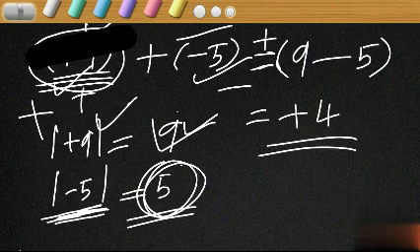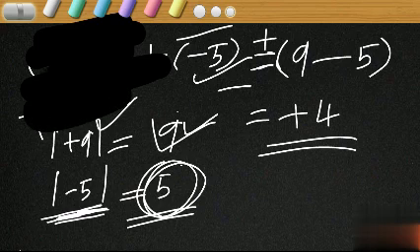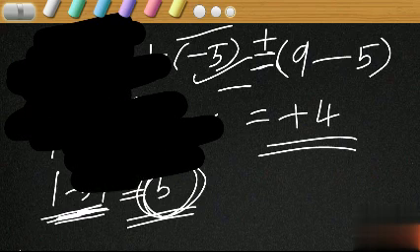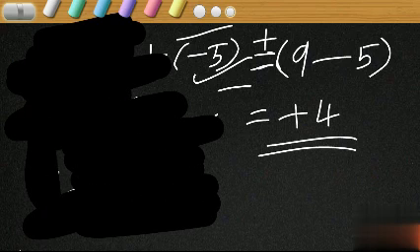Is it clear? What is the rule? When two integers are of opposite sign, that is, among two integers one is positive and the other is negative, what is the rule? Magnitude of the number having greater magnitude minus magnitude of the number having smaller magnitude, with the sign of the number having greater magnitude. Or in other words, don't write, just listen.